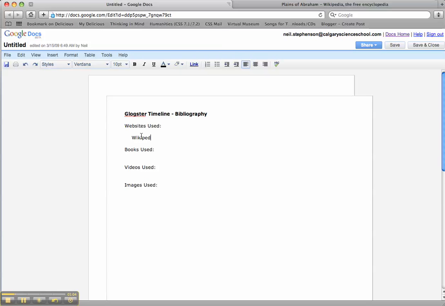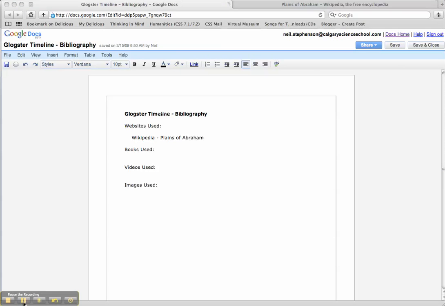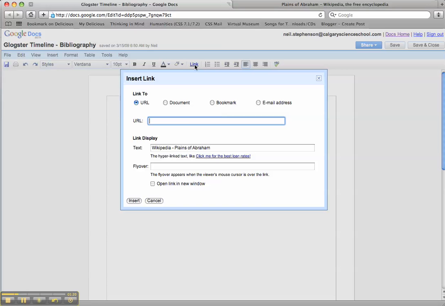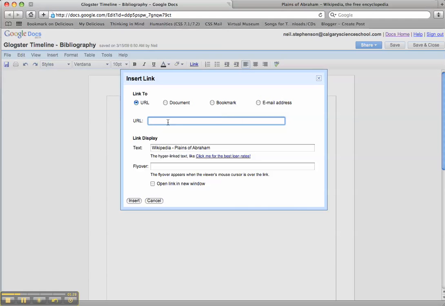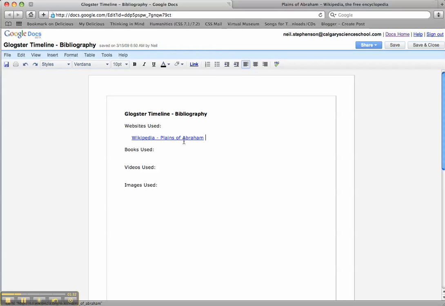For example, let's say you have used Wikipedia, and if you do use Wikipedia, please put the title of the article. So for example, here I've got Wikipedia Plains of Abraham, and then what I want to do is link that. So I highlight and I go up here to the link, and it's going to ask me for the URL, and I've got the Plains of Abraham Wikipedia entry. I'm going to copy that, go back here, paste that in, and insert it. So now I've got a link to that. So please, if you do use Wikipedia, make a different entry for each Wikipedia article that you have used.